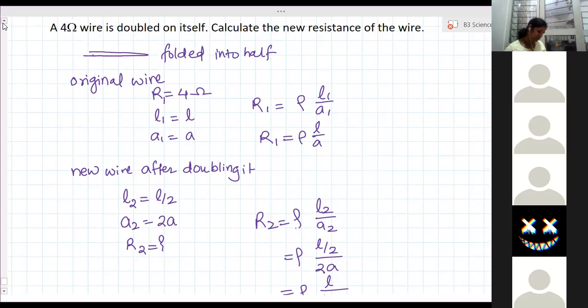Ma'am, in the next question, we have to increase things. Like length is doubled and area of cross section is halved. Yes, right. Because it is stretched to double its length.